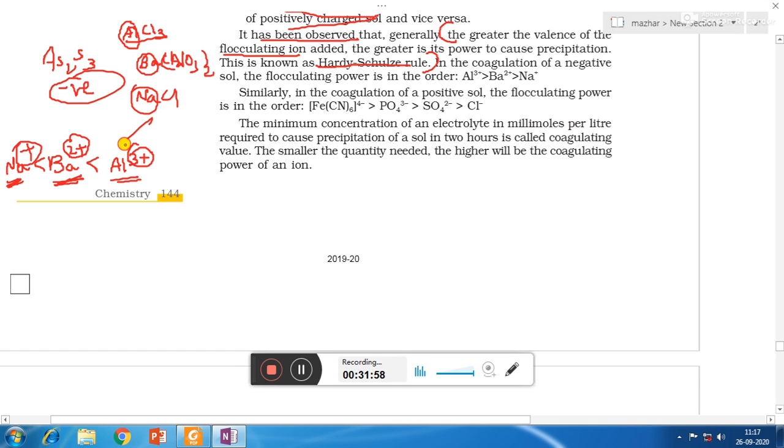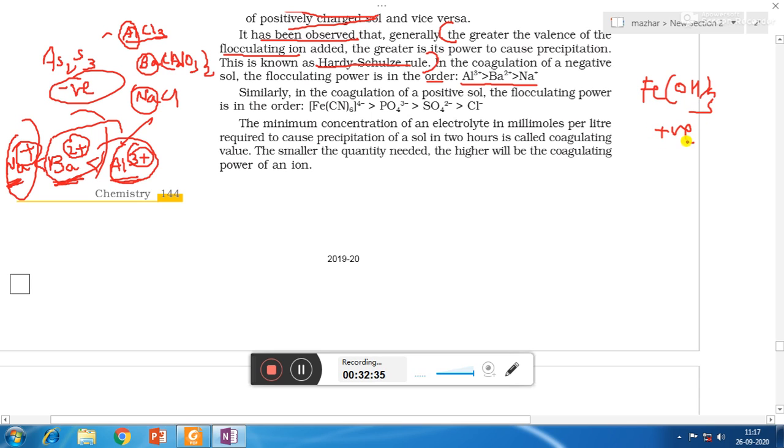So if Al3+ is required 1 drop, then Ba2+ will be required 2 drops because it has less coagulating power. And so in order to cause complete precipitation, we require more amount of Ba2+, and we require even more amount of Na+. So in the coagulation of a negative sol, the flocculating power of the ion is in the order of Al3+ greater than Ba2+ greater than Na+. Now suppose you are having positively charged sol, for example ferric hydroxide, which is a positively charged sol.